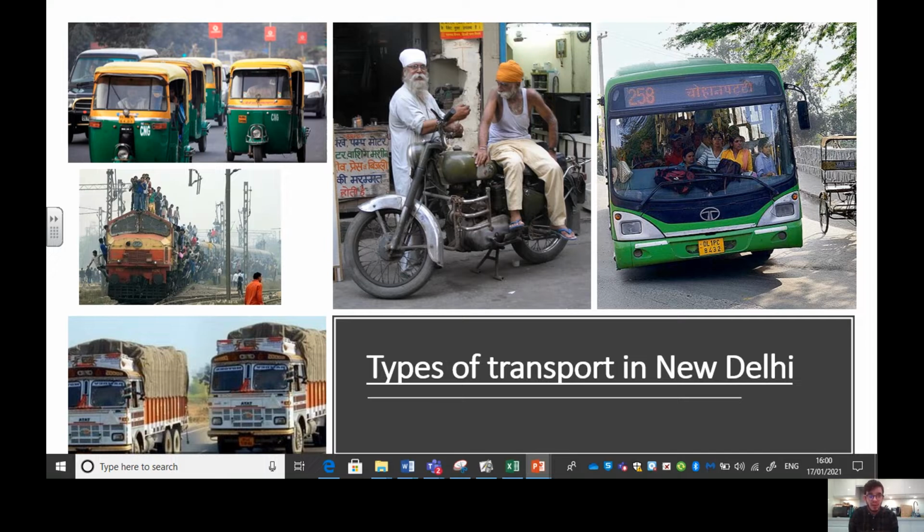India is known for its rail network. Okay, it has a vast rail network throughout the country. Right, the people who work for the Indian Railway, they have so many people working for them, and I think that company is one of the biggest employers in the world. Okay, so it's really important that we know in India, New Delhi, the train network, people taking trains, is a really important way that people move around India. And here, obviously, we can see buses, we can see cars, tuk-tuks, we can see lorries transporting goods here. So there's a wide variety of types of transport in New Delhi.